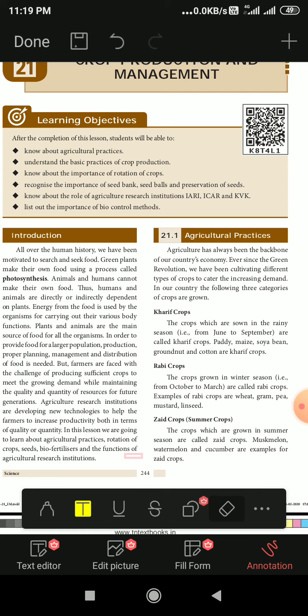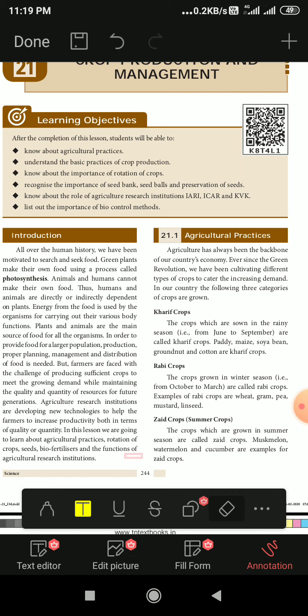for crop production. And actually, you must have studied in the lower classes how plants prepare their food. Plants prepare food by the process called photosynthesis with the help of the green pigment called chlorophyll. And in these agriculture practices, what new practices are taken up by the farmers to increase production? The green revolution, we have been cultivating different types of crops to cater to the increasing demand.